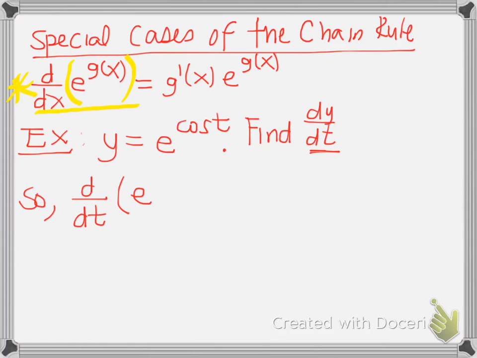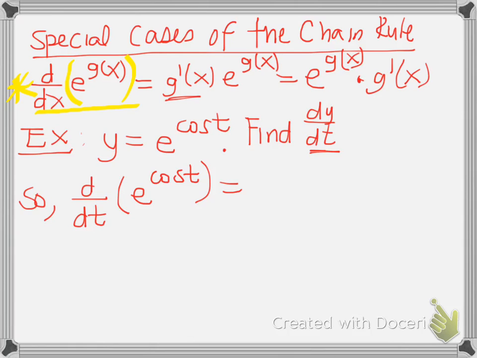All right, so this is the derivative with respect to t of e to the cosine t. Well, according to this formula, I'm just going to put an equal sign here, because sometimes it's just easier to see. It's e to the g of x times g prime of x, okay? When you rewrite it and simplify your answer, it might have the derivative up front, but I think it's better to sort of remember it like this, okay?